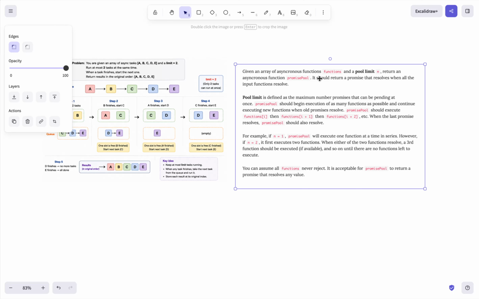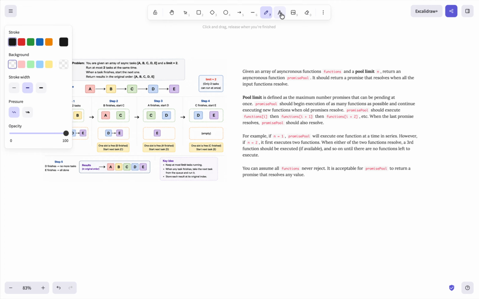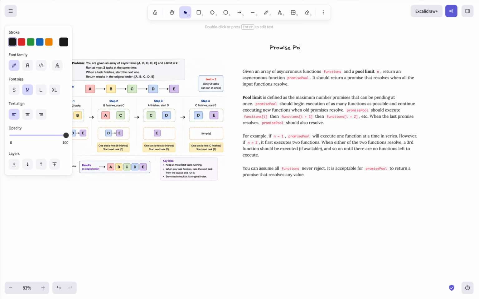So today we'll be doing this question called promise pool. Basically, what the question says is: given an array of asynchronous functions and a pool limit n, return an asynchronous function promise pool. It should return a promise that resolves when all the input functions resolve. Now let's see what pool limit is.